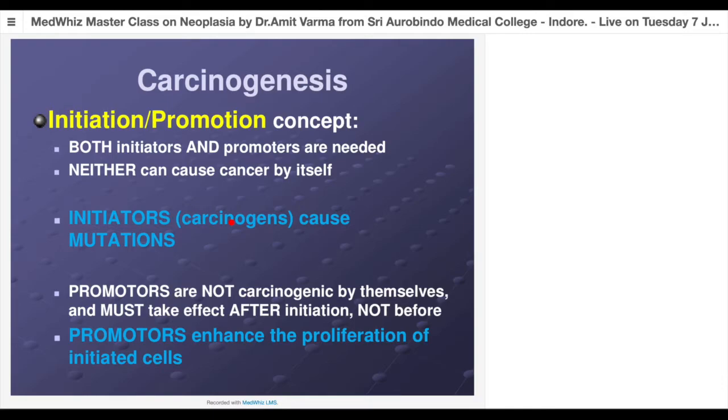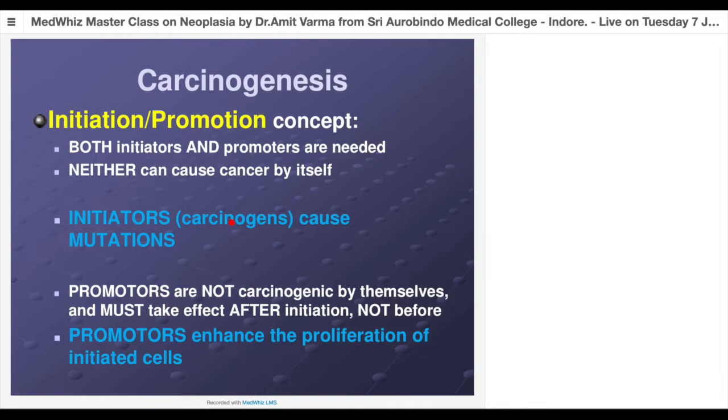They cause mutations. For example, a person is smoking or chewing tobacco, and there's a carcinogen in that. It has caused mutation in the oral epithelium or bronchial epithelium or alveolar epithelial cell. If there's no promoter, meaning nothing promoting the cell to multiply, the cell may be in a dormant phase. But the moment it gets the help of a promoter, it will start multiplying. That's why initiators play a major role in carcinogenesis.